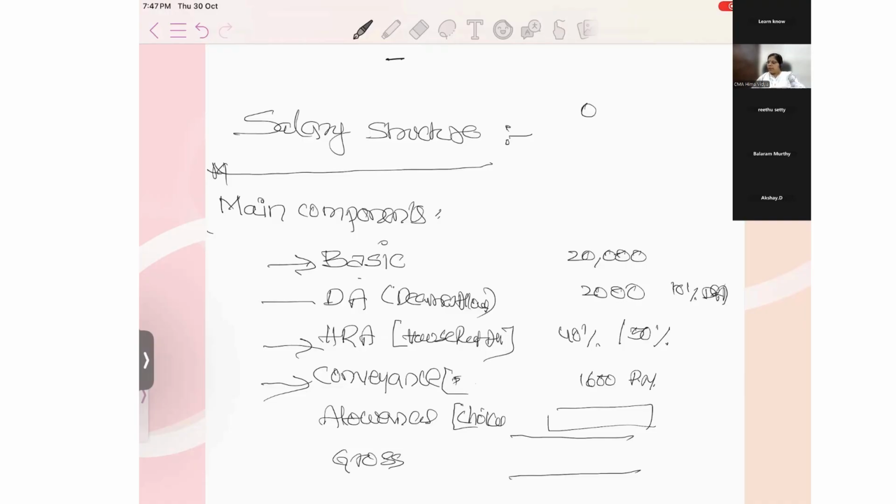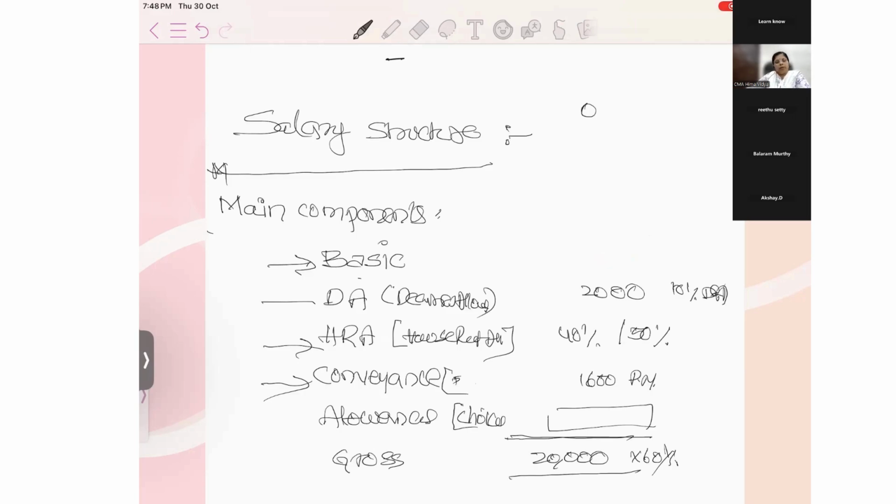Here, you just understand. If I say your salary is 20,000 gross, then 20,000 into 60% should always be the basic. Remember, gross. If you go to any company for an appointment, they will say your gross salary, or your CTC. So if your gross salary is 20,000, what will be the basic?